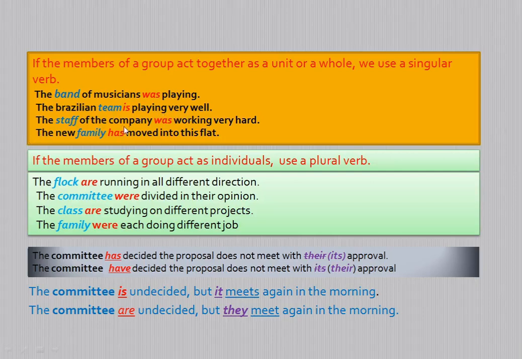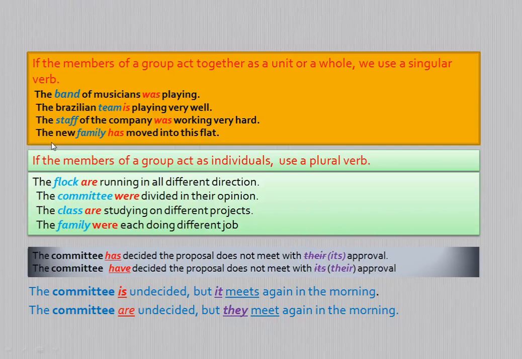Similarly, the staff of the company was working very hard. Here the staff means the members of the staff are acting together as a whole. Therefore the staff of the company should be treated as a singular subject, and the singular subject demands a singular verb. Therefore we can say was. Instead of that we can also say the staff of the company is working very hard.